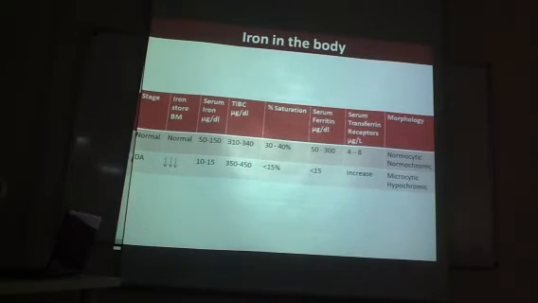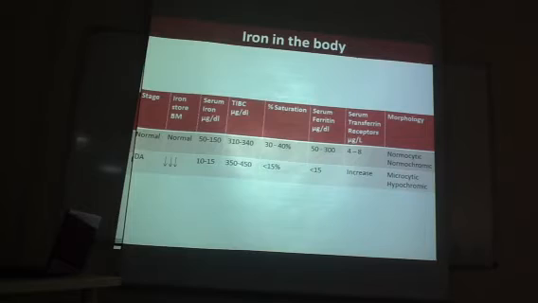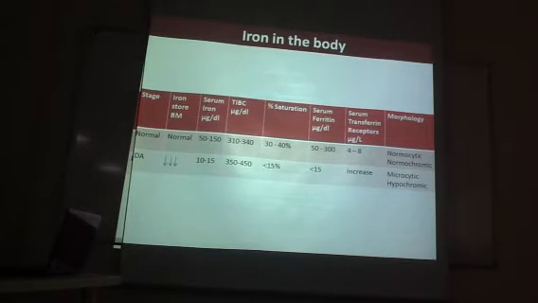Likewise, any disease which damages the duodenum and upper jejunum will interfere with iron absorption. Basically, if you don't know how iron is normally absorbed, you cannot even understand what causes iron deficiency. So that is a very, very important point of view to know the site of absorption. If the site of absorption itself is a problem, then it is an iron deficiency status.